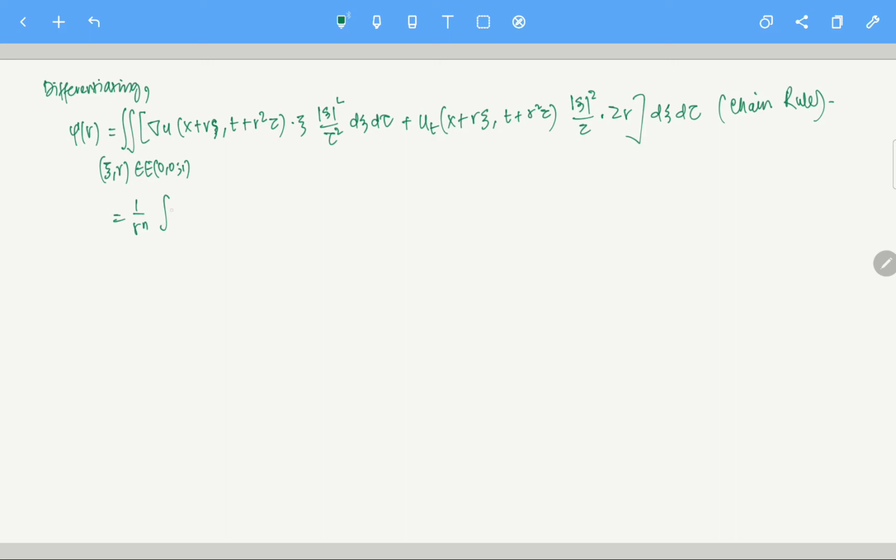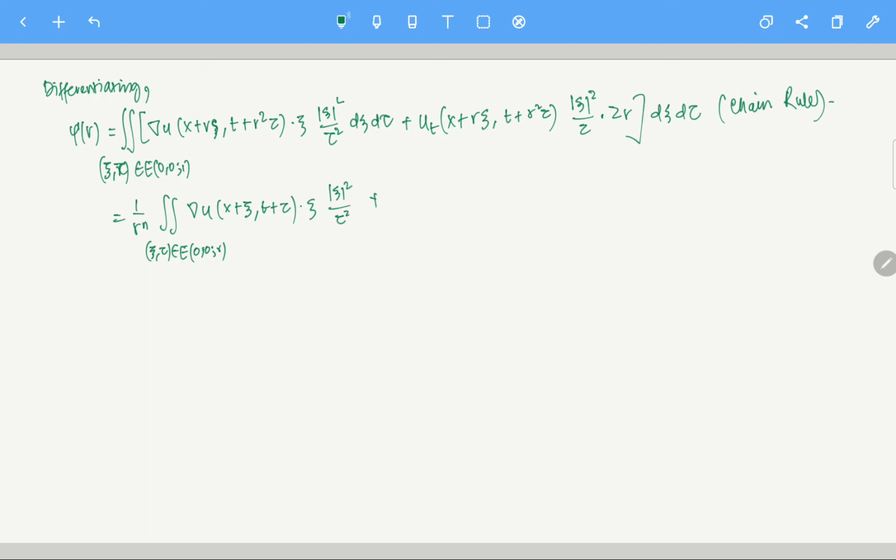So now the double integral over xi, tau, this is not r, this is tau, in E of 0 and r, of gradient of u at x plus xi, t plus tau, dot xi mod xi square by tau square.